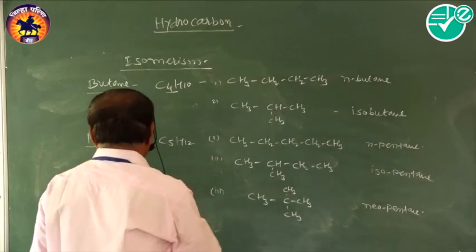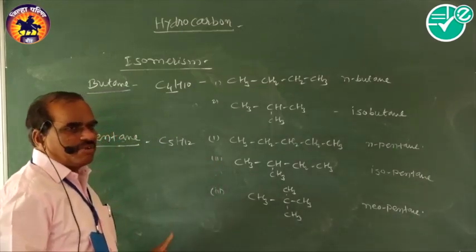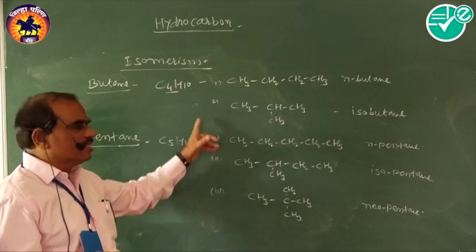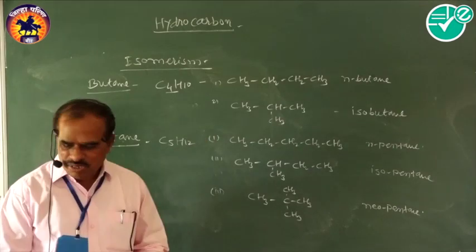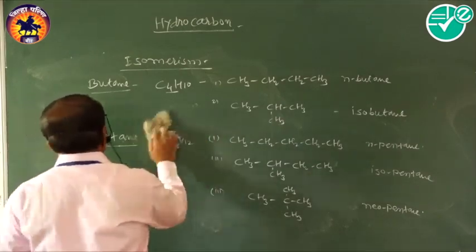So that is isomerism. Similarly, in case of hexane, heptane, the number of isomers goes on increasing. So that is called isomerism. Then the next topic we see